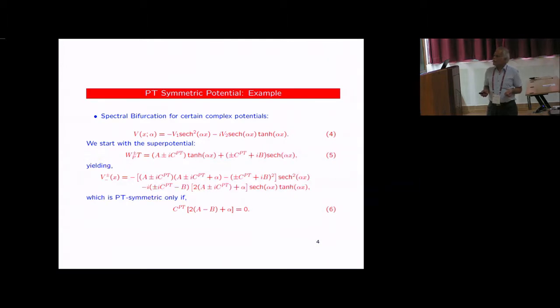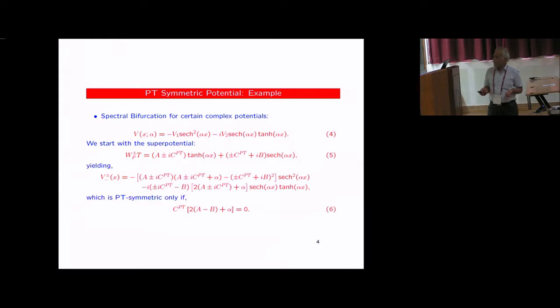So you see, it can become 0 when this is equal to 0. That happens when you are in the PT symmetric phase. I'll show you explicitly how. When this is 0, that will happen in the PT broken phase, the spontaneously broken phase. When both of them are equal to 0, that is the exceptional point. And you will find that from the real side, there are two representations which will come out from here. On the complex conjugate side, there will be two representations coming from this plus minus sign. They will merge exactly at the exceptional point. So this parameterization is quite nice to understand the group theory behind it.